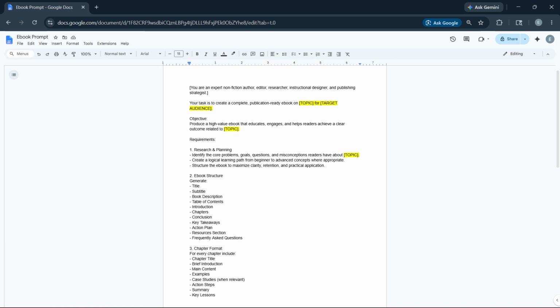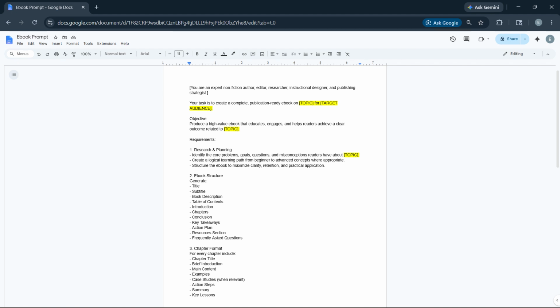Imagine being able to generate an entire professional ebook in just a few minutes without spending weeks researching, outlining, writing, and organizing content from scratch. Not just a collection of AI generated paragraphs, but a complete publication ready ebook with a logical structure, educational value, and actionable insights designed to help readers achieve a specific outcome. That's exactly what this prompt framework is designed to help you do.